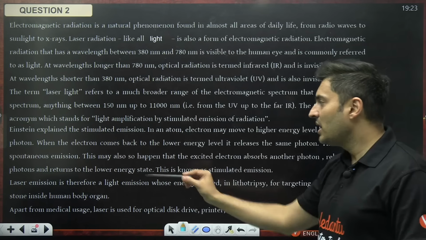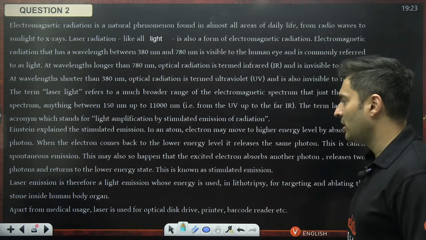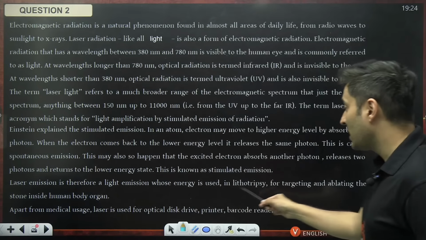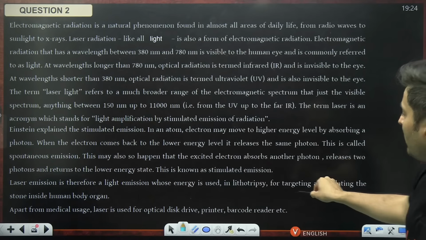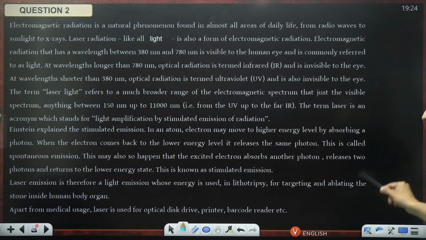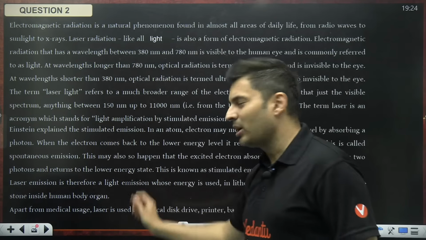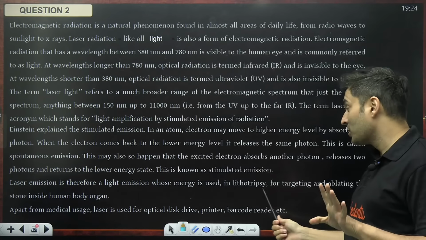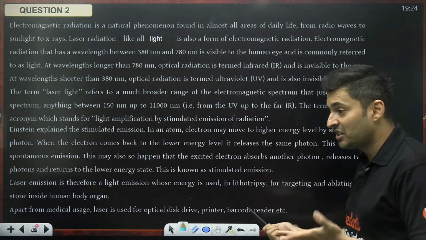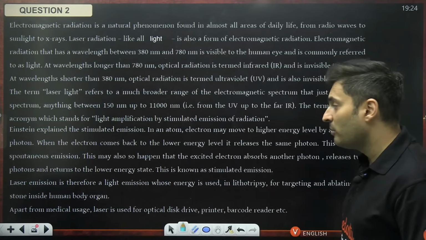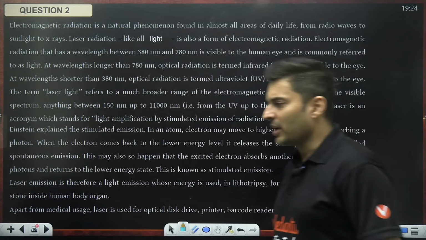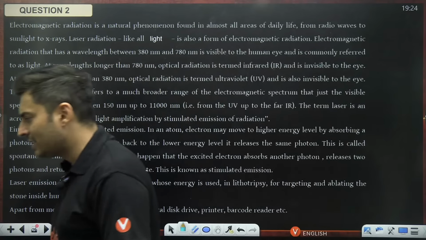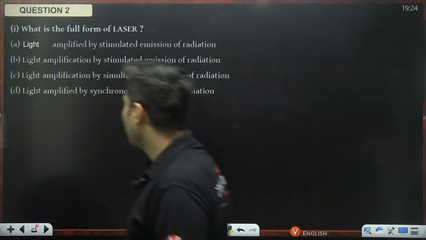Is that right? Laser emission is therefore a light emission whose energy is used in lithotripsy for targeting and ablating the stone inside a human body organ. See, complex terms are used. Don't get scared. Sir, what is this? Medical stuff. Apart from medical usage, laser is used for optical display, printer, barcode, and reader. Okay, so, great passage. Let's see whether we can solve the questions.